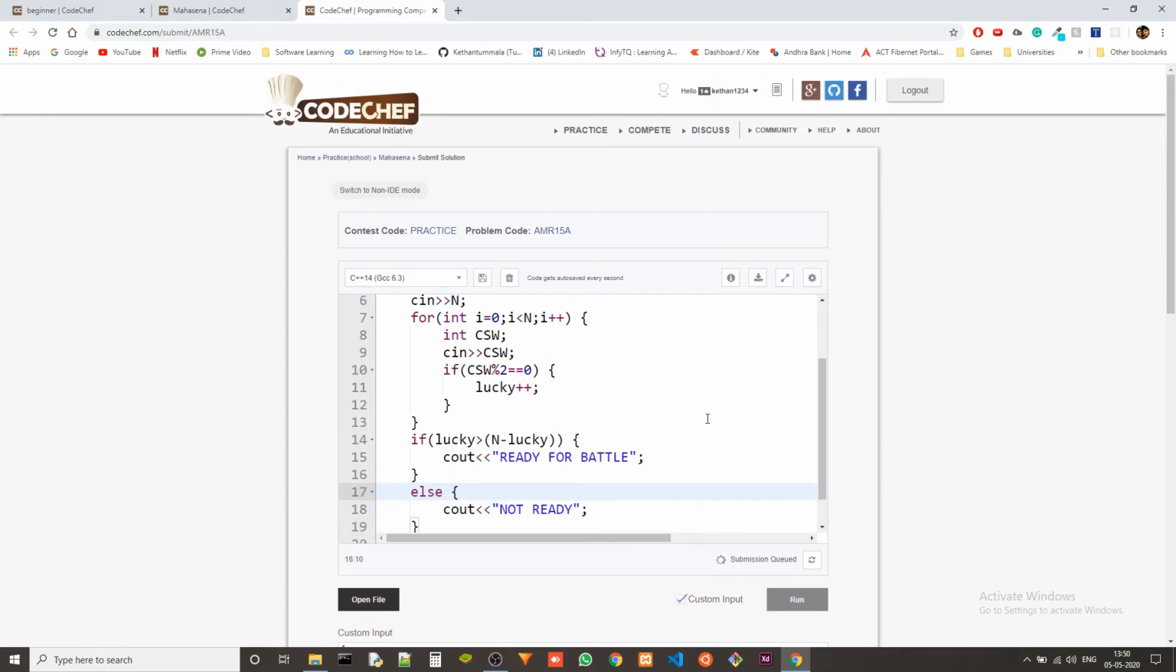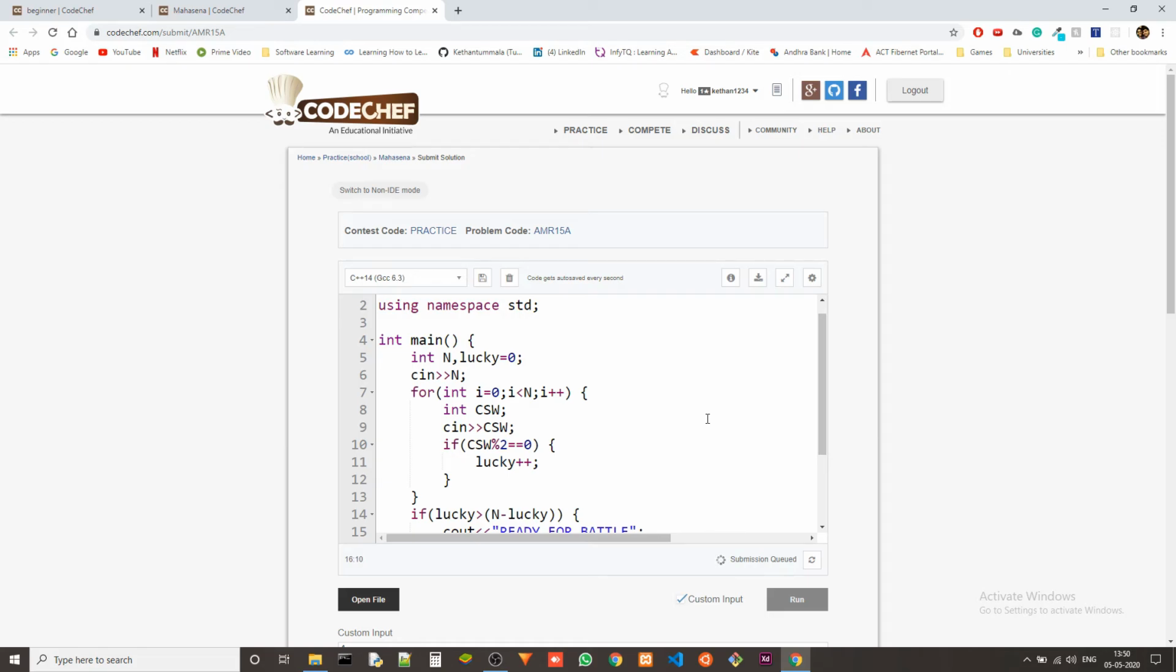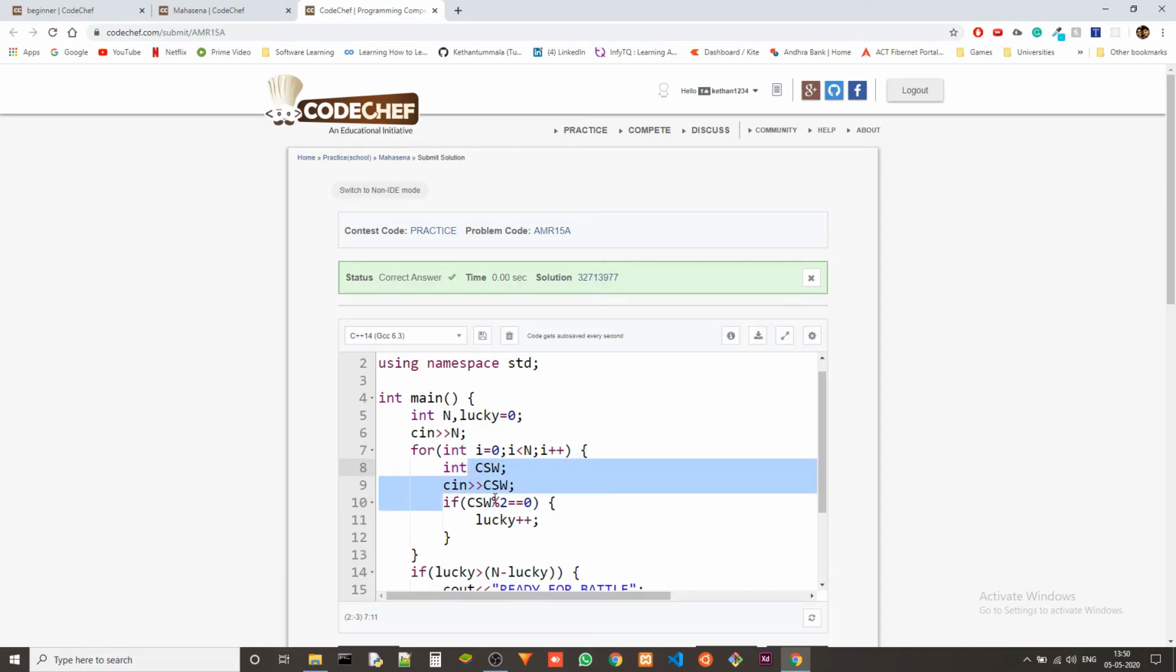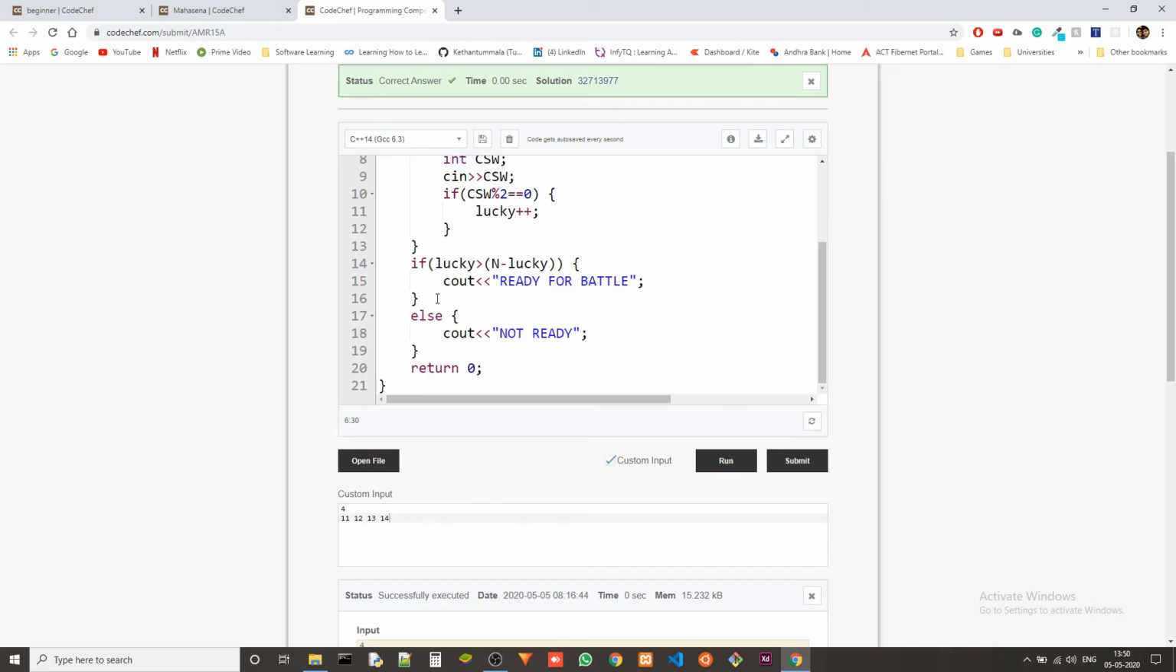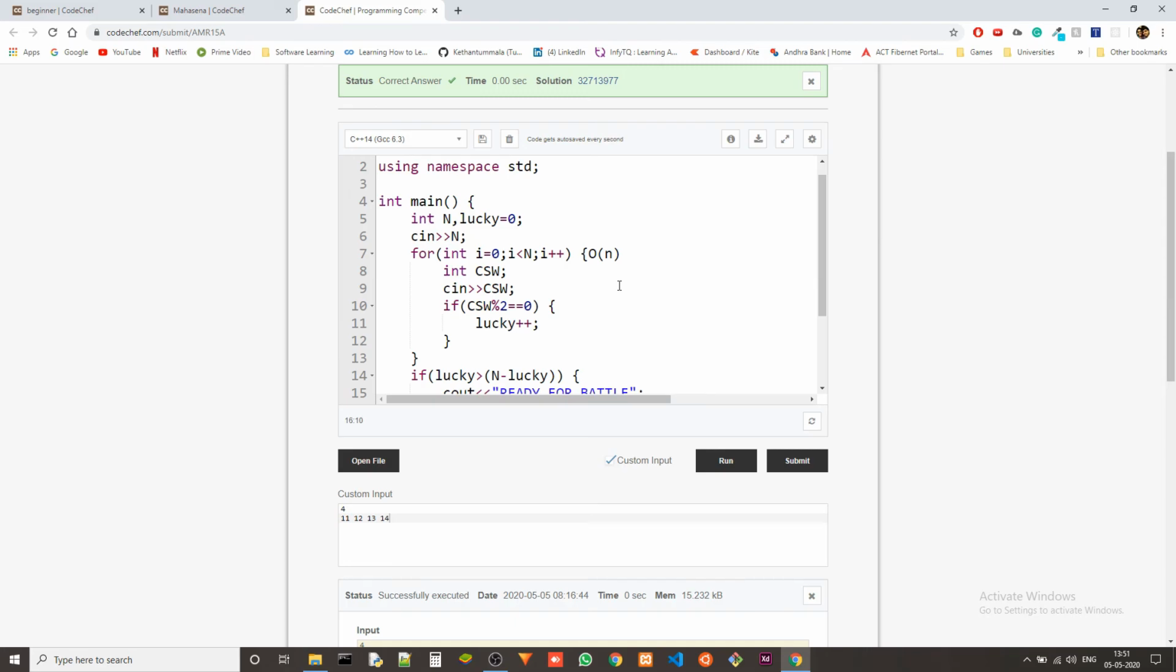We are using only one loop here, and that loop is running n number of times. This is just an if condition, so it will only amount to 1 unit of time, and we got the correct answer, so it's working. This loop will take order of n time to run through. All else are if-else conditions, so the time complexity of this is order of n.